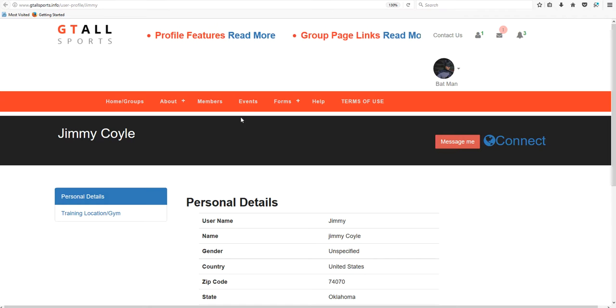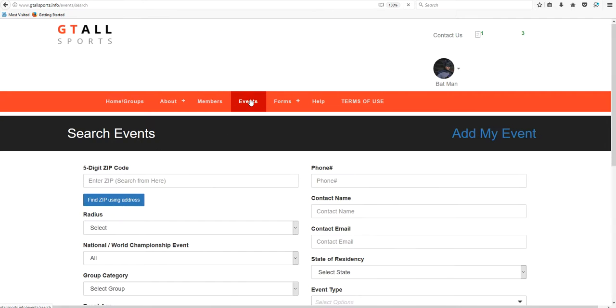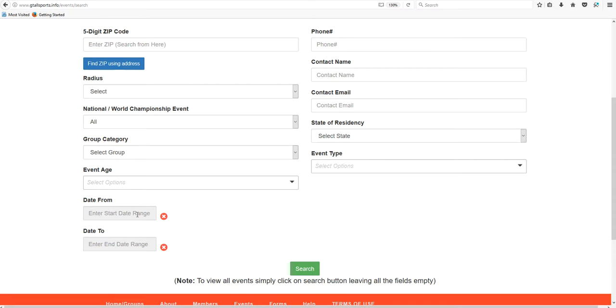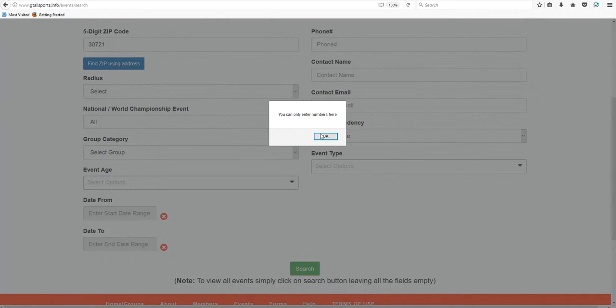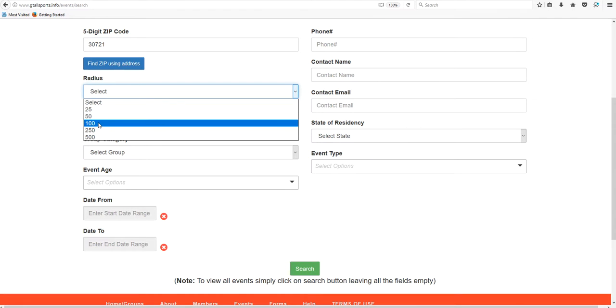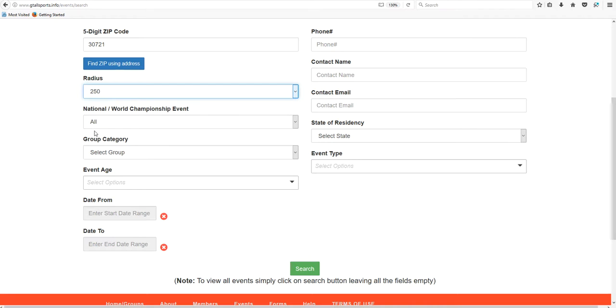The next we're going to cover is going to be events. The event category is searching. You can date range, you can select a group, you can use a zip code, you can use a radius. So as a sample here, I'm going to use Dalton, Georgia zip code. And I am going to select a radius of 250-mile radius.